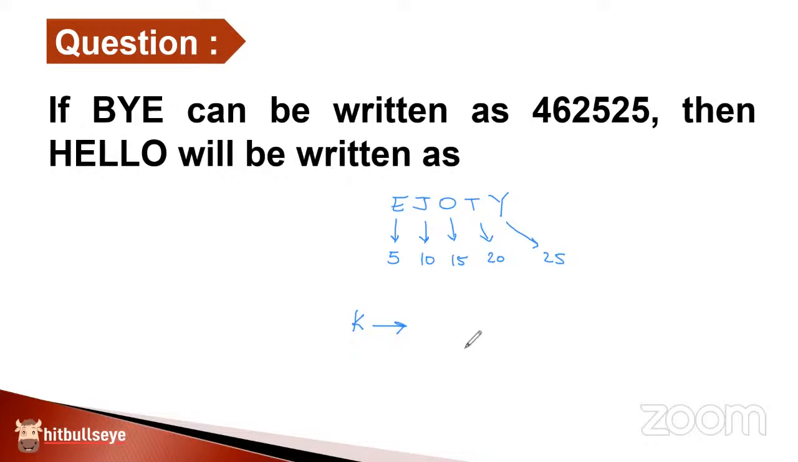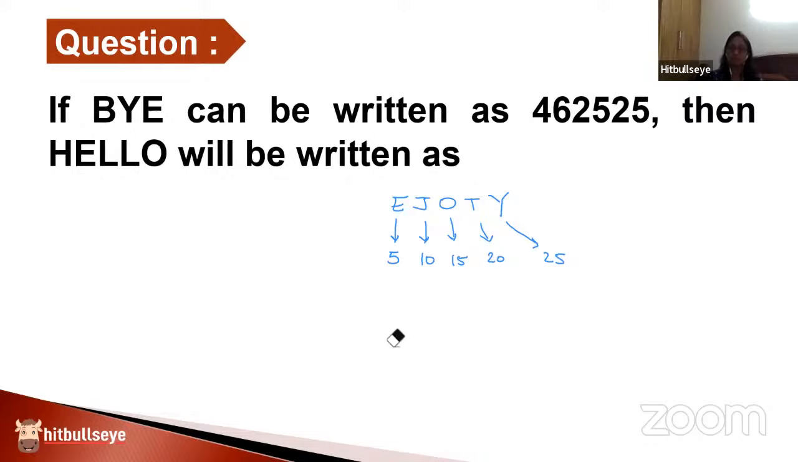K comes after which alphabet? J. So what should be the position for K? 11. So how do you get that? J helped you to find it. Okay, so that's the benefit of learning EJOTI. If I ask you any alphabet, you can take help from EJOTI.